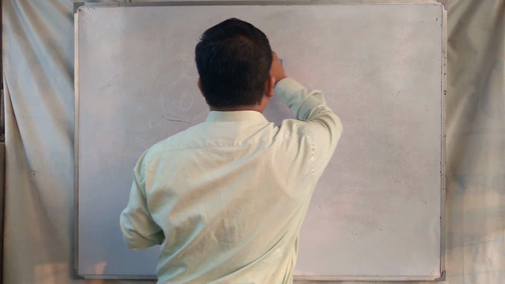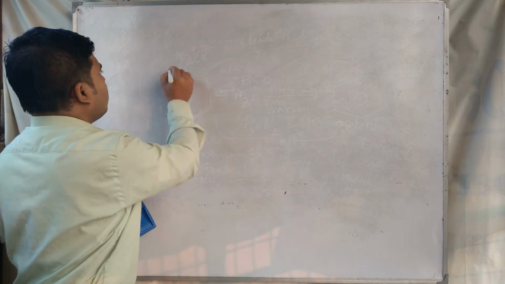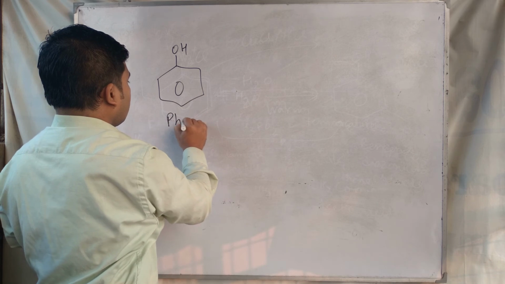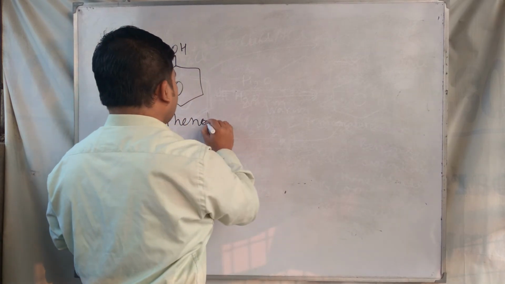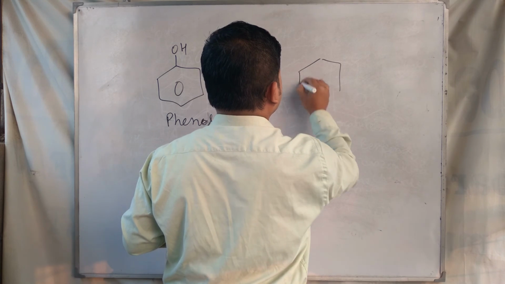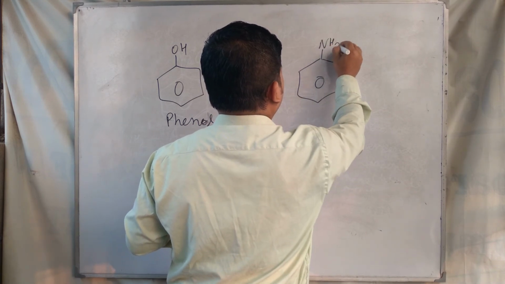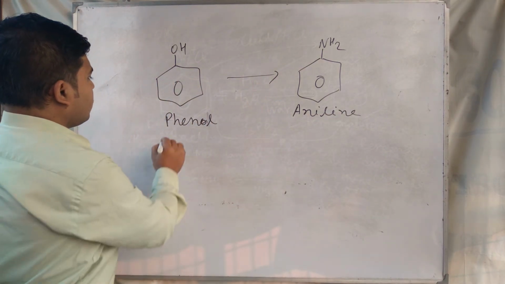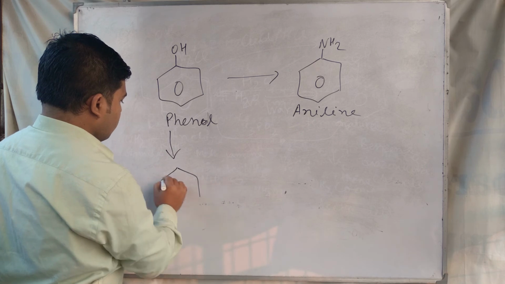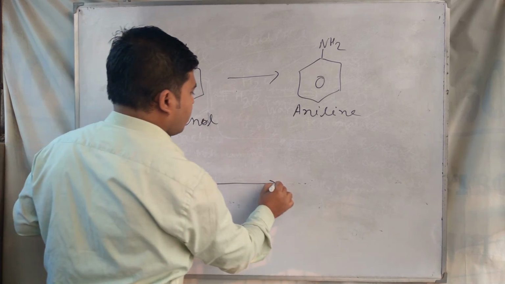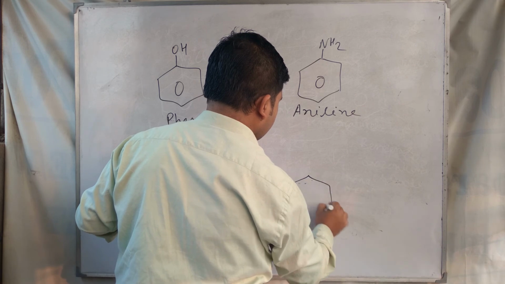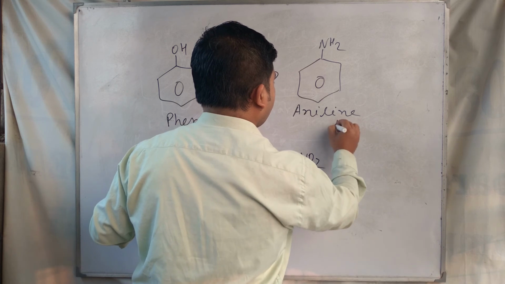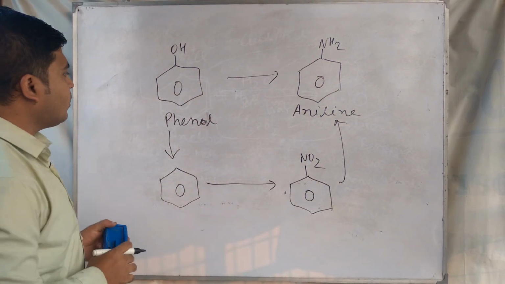So now if we face any conversion, like we have to convert phenol to aniline, what do we have to do? At first we have to change phenol to benzene, then benzene to nitrobenzene, and nitrobenzene to aniline. These are the steps.